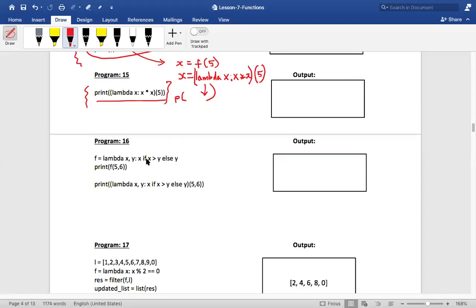This is new to you guys, isn't it? Did I teach you this? I have not taught you this, Akshata. Sir, I guess it will return y. Okay, no problem.